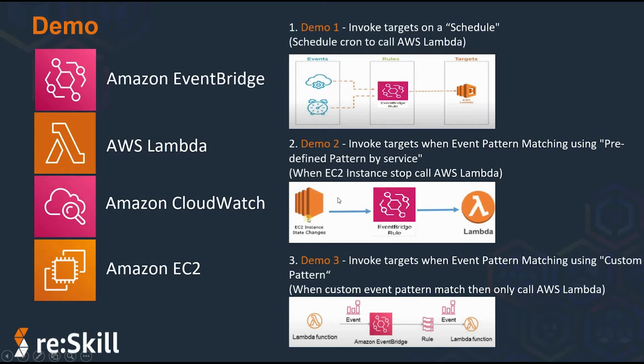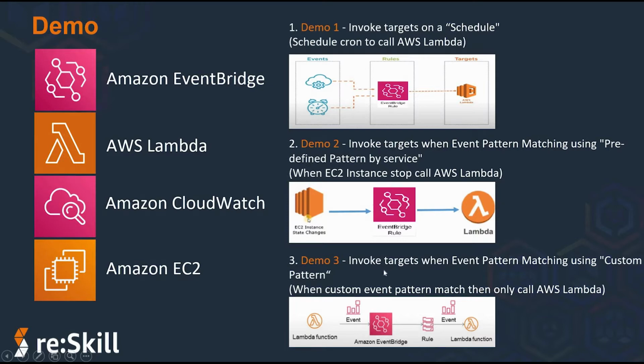In the second demo, whenever any EC2 instance state changes from running to stopped, Amazon EventBridge will automatically call the targeted Lambda. So if someone wants to take some action through Lambda whenever an EC2 instance goes down, that is possible in this scenario. That will be demo 2. In that case, I will demonstrate event pattern matching using a predefined pattern mechanism.